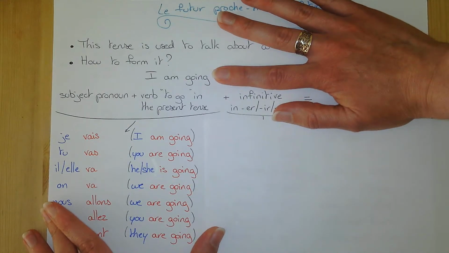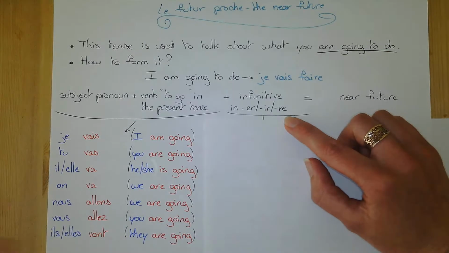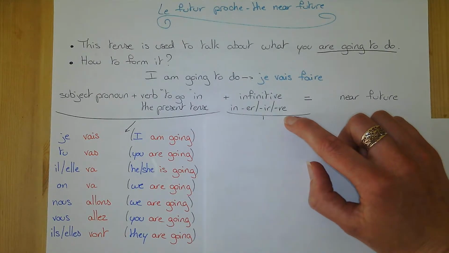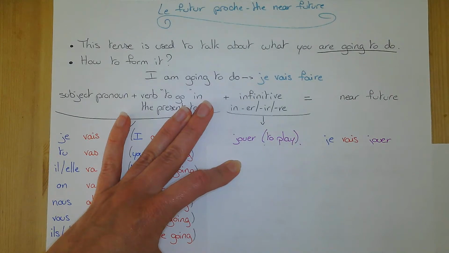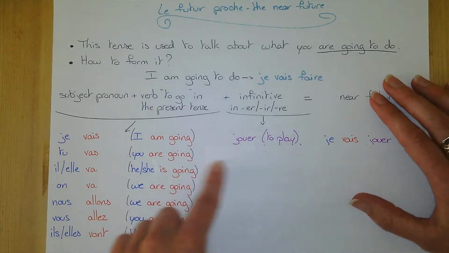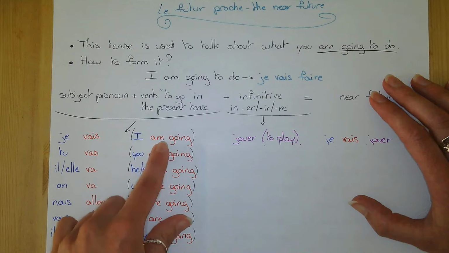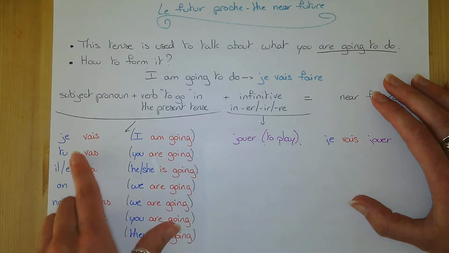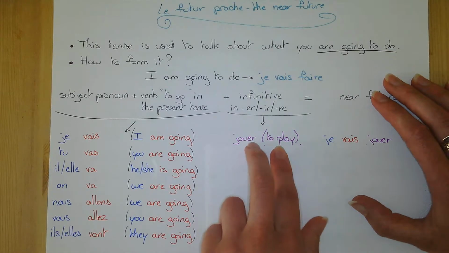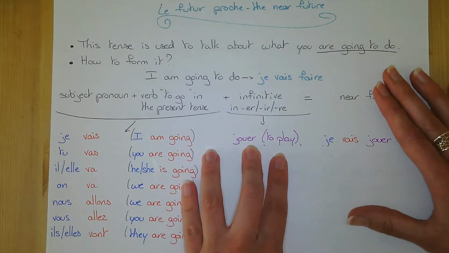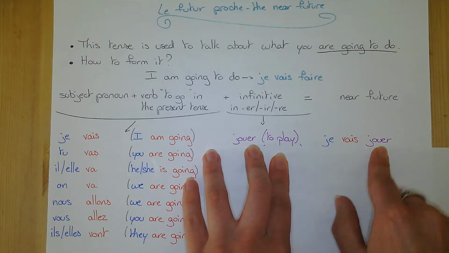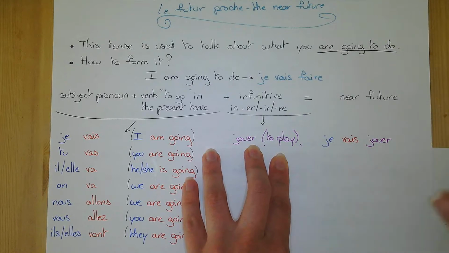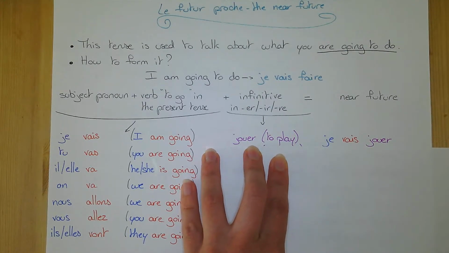Now, if you want to add an infinitive, obviously you can pick any verb you want. It depends what you're going to do. But the rule stays the same. Once again, no irregularities here. Let's pick the verb jouer. If you want to say, I am going to play, well, je vais. To play is an er verb. You keep that er when you say, I am going to play. Je vais jouer. No tricks, once again, no twisted way to adjust into French.